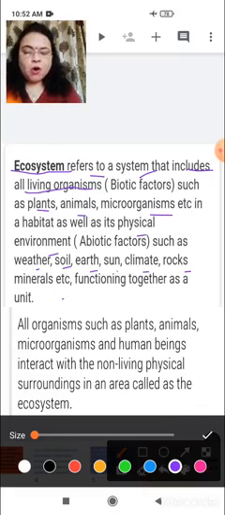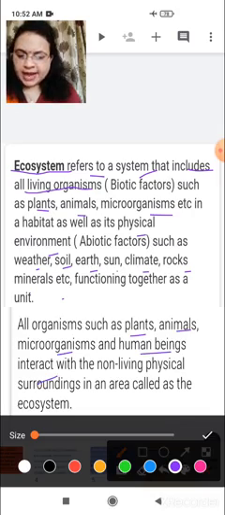All organisms such as plants, animals, microorganisms, human beings interacting with non-living physical surroundings in an area is called ecosystem.